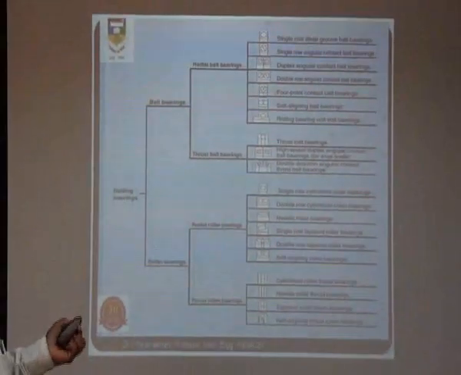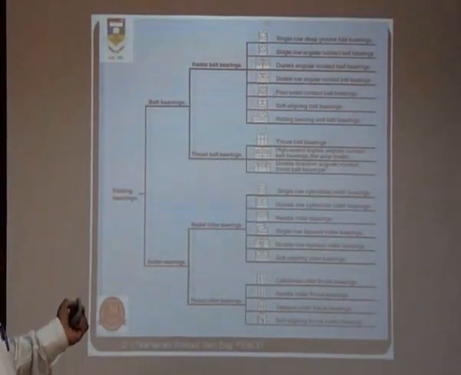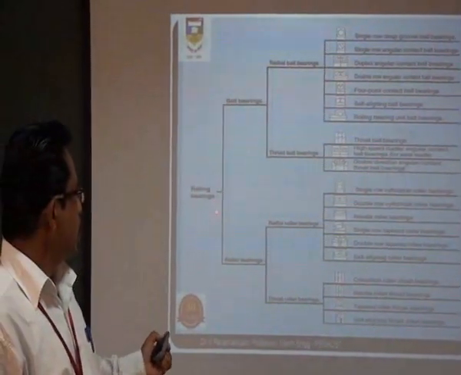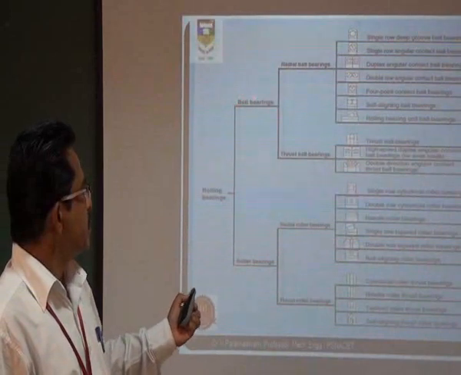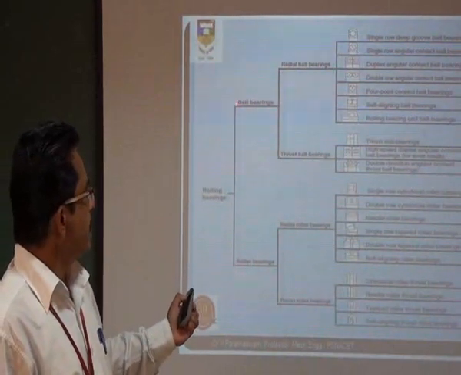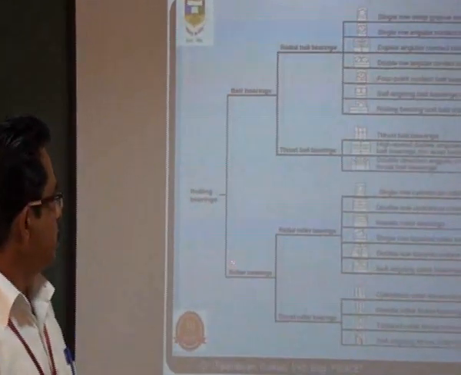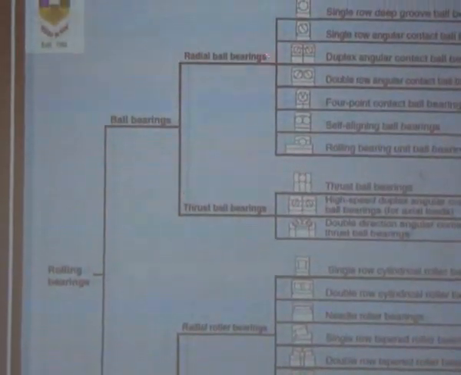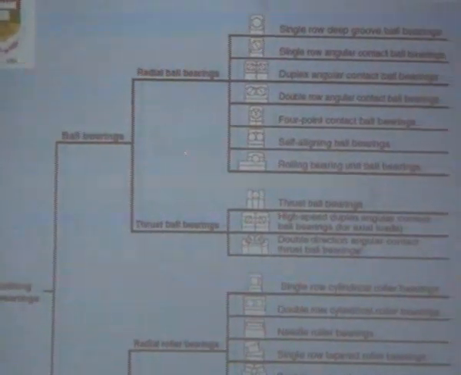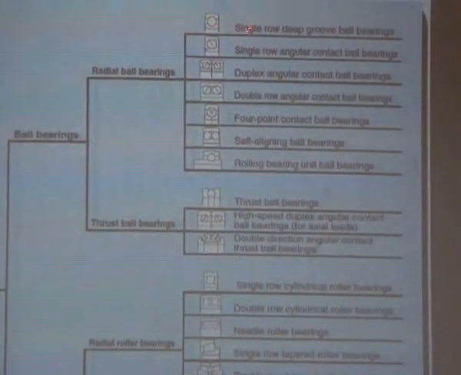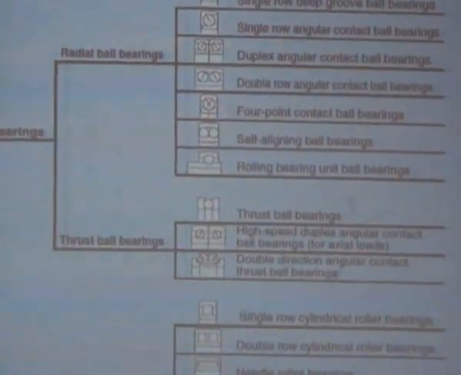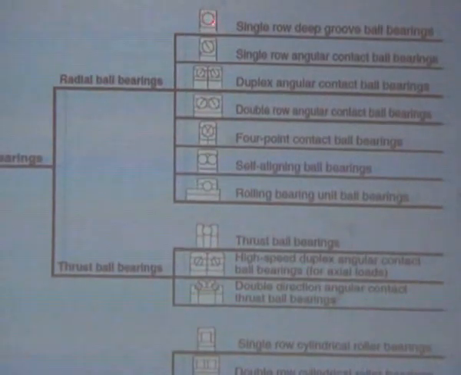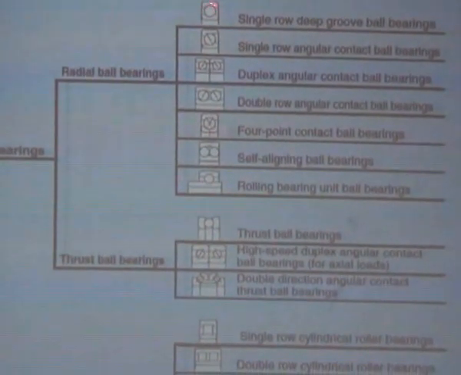In general, we summarize the classification of the bearings. Rolling element bearings are classified according to the rolling element. One is ball bearings, another is roller bearings. In the ball bearings, we have radial ball bearings as well as thrust ball bearings. Here you can see the single row deep groove ball bearing. A single row of balls is available and they are arranged in a deep groove.